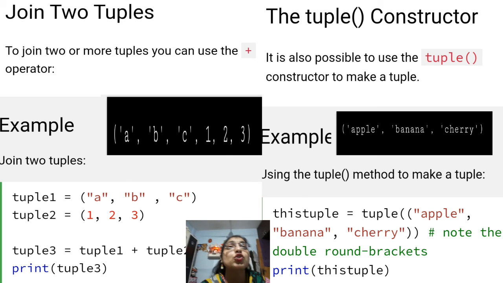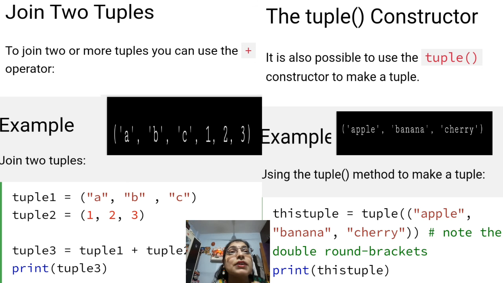Then the next is join two tuples. In case of list we have seen the plus operator. With the help of the plus operator we joined two lists. Similarly, in case of tuple also we can make use of the plus operator to combine or concatenate two tuples. So just see the example. We have tuple1 as A, B, C, tuple2 as 1, 2, 3, then tuple3 equal to tuple1 plus tuple2, and then we print tuple3. So you get the output as A, B, C, 1, 2, 3. So with the help of the plus operator we can combine the tuples.